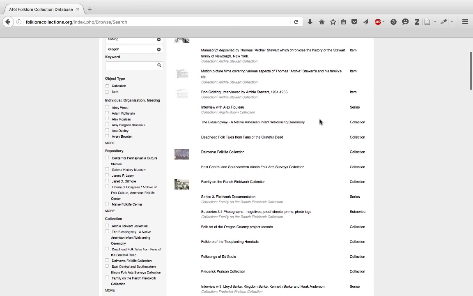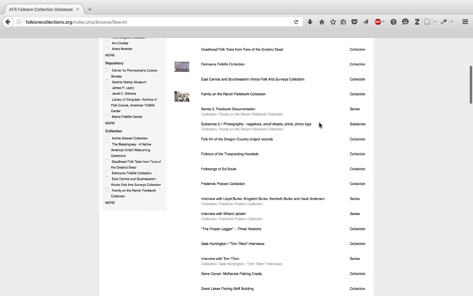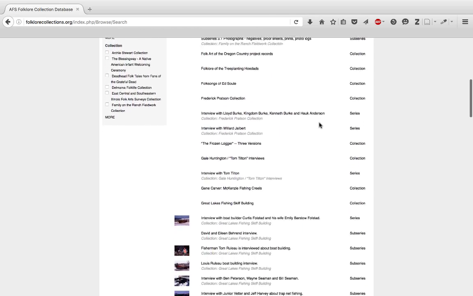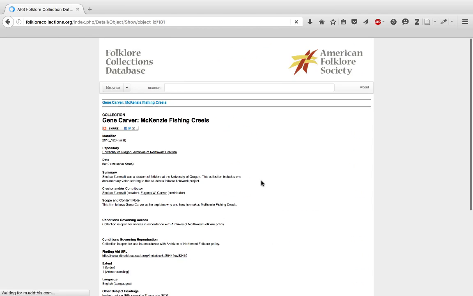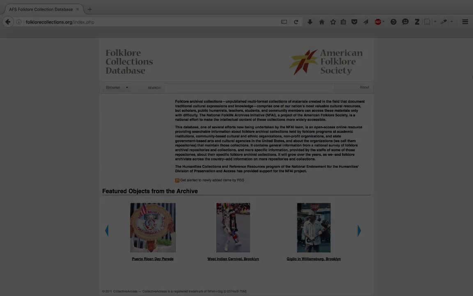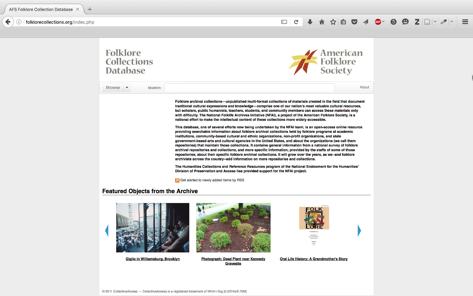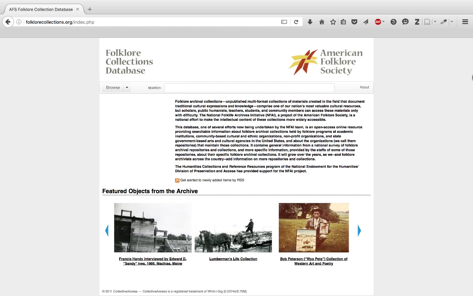So we can look through and see if anything catches our eye. Here's our Gene Carver Mckenzie fishing creels collection again. So let's just hit that and there you go. And those are the basics of searching and browsing the Folklore Collections database. We bid you happy discovery.